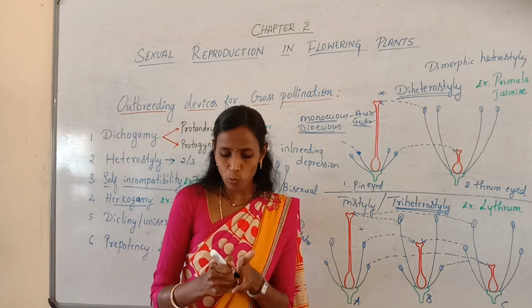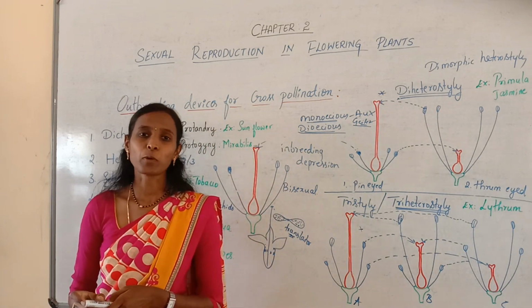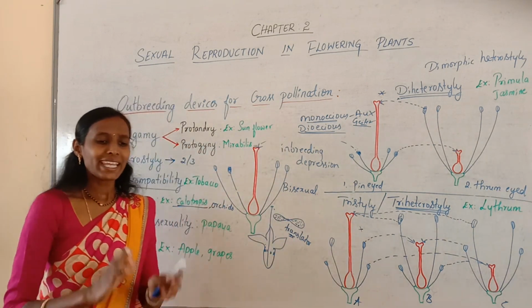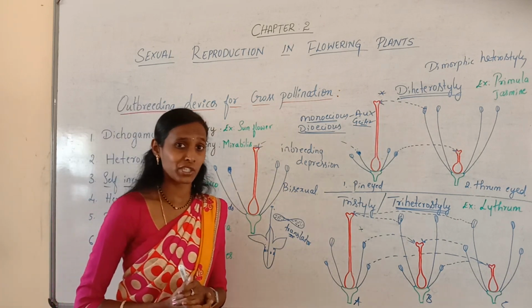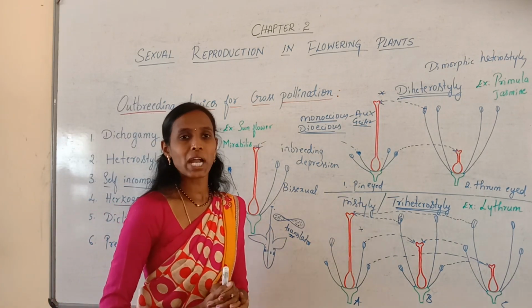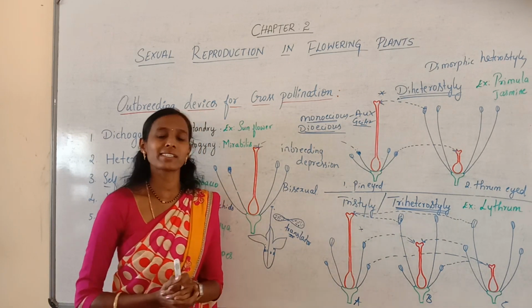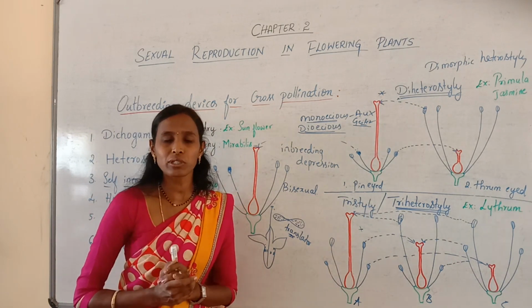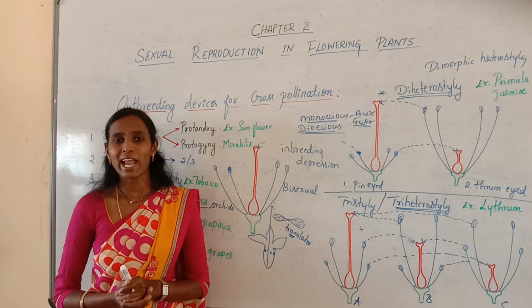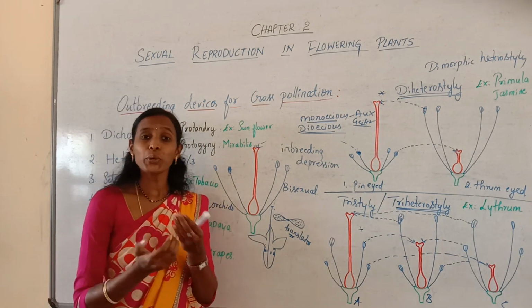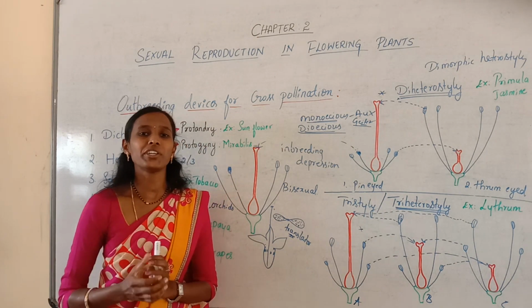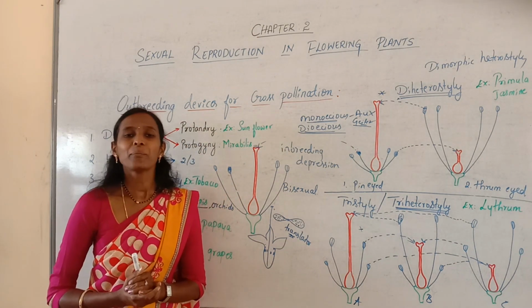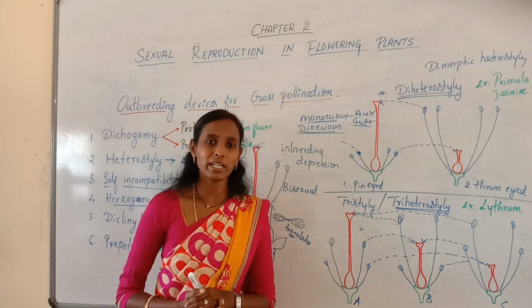Let us see now what are the advantages of cross-pollination. In self-pollination, there is no genetic recombination or variation. But one of the greatest advantages of cross-pollination is that it introduces genetic recombination and variation. Due to variation, the organism can better adjust to changing environmental conditions, which we call adaptability.